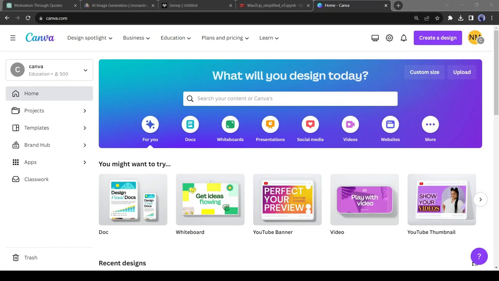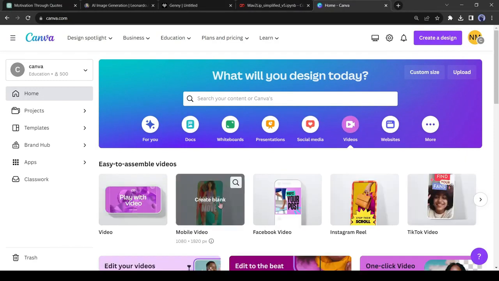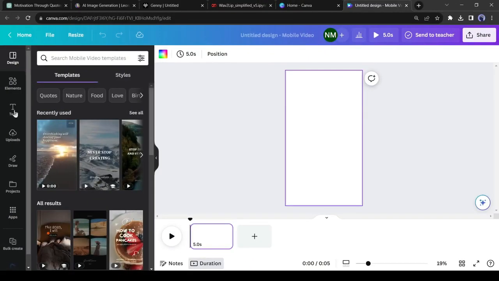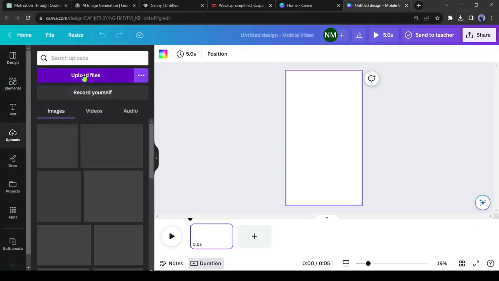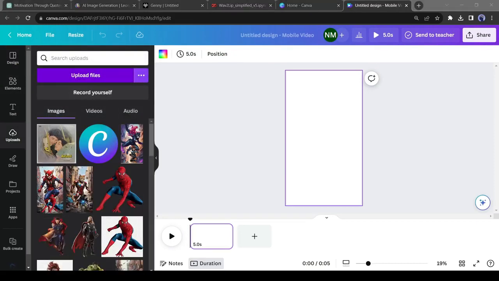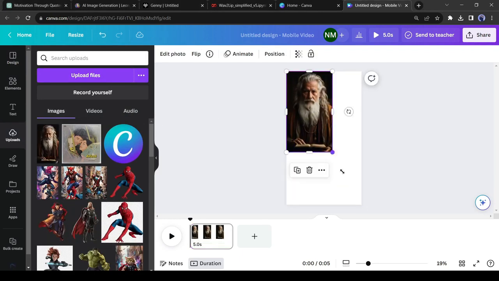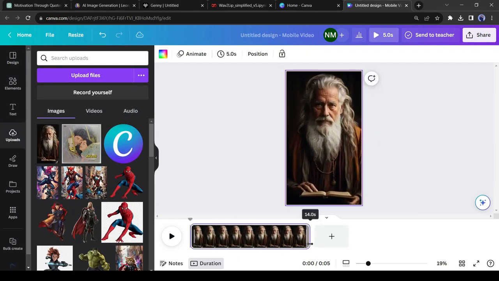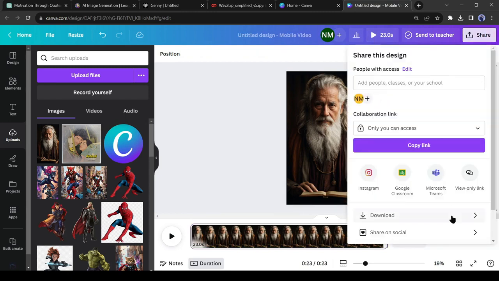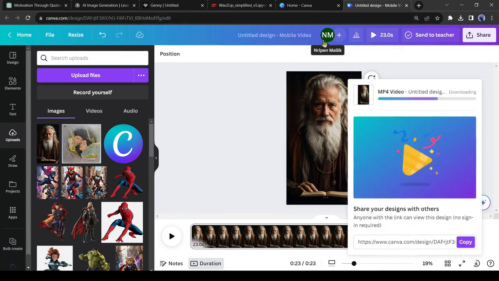After generating your avatar, we will make a sample video with Canva. Log into your Canva account and select the video from the homepage, and then select the mobile video, because it's the perfect ratio for our short video. After coming to the creator page, upload your AI-generated avatar image, and then insert the avatar into Canvas and adjust the size. Now increase the video length. I will suggest making it upper than 20 seconds and lower than 30 seconds. After all is set, download the sample video.